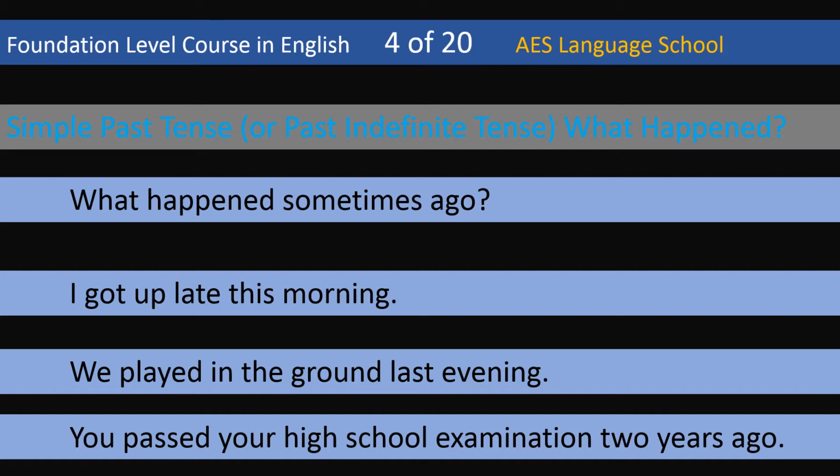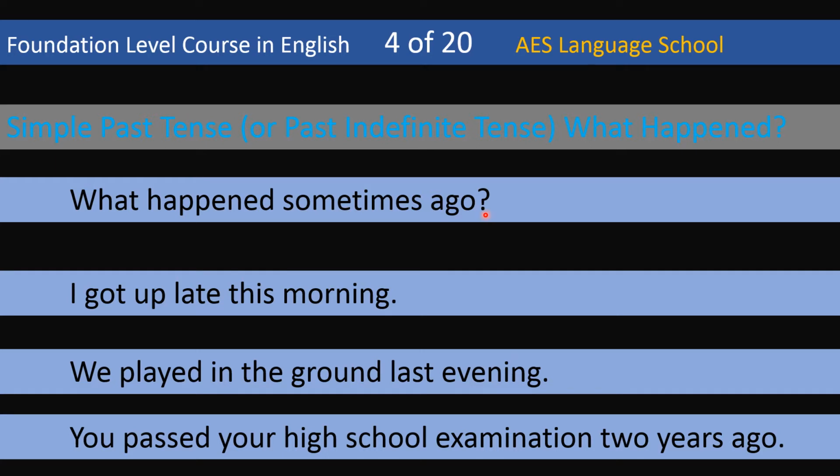So today we are going to look into simple past tense, or sometimes we call this past indefinite tense, or you can call it what happened. As it's clear from the words what happened, it means something that took place some time ago. So we say what happened some time ago. It means we are referring to the past, and this question is about the past.